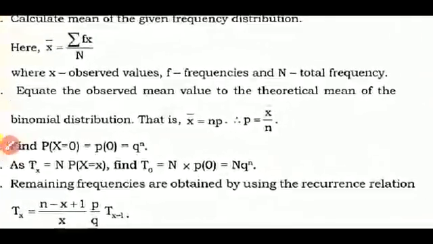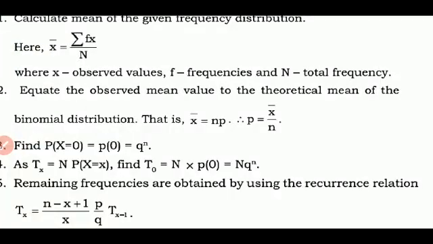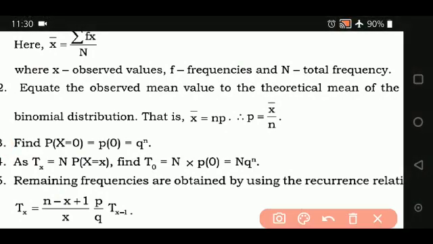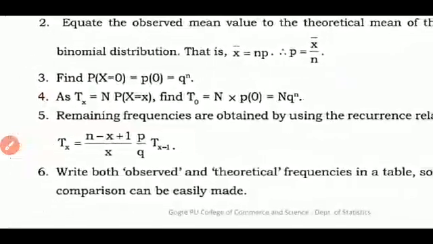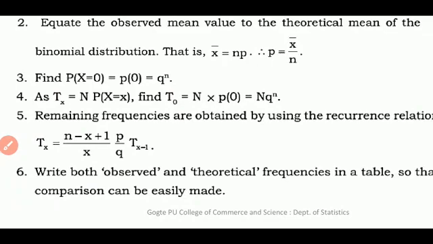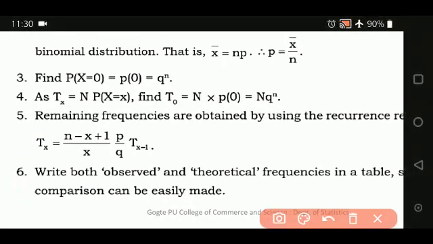Second, equate the observed mean to the theoretical mean of the binomial distribution. X bar is equal to np, therefore p is found as x bar upon n. You just see these steps; you will understand it thoroughly once we solve an example on the same. The third point is to find the probability, the first zero term. Then the fourth point is, after finding the probability term, you will find the first theoretical frequency by using this formula. Then for the remaining ones you will use this particular formula.